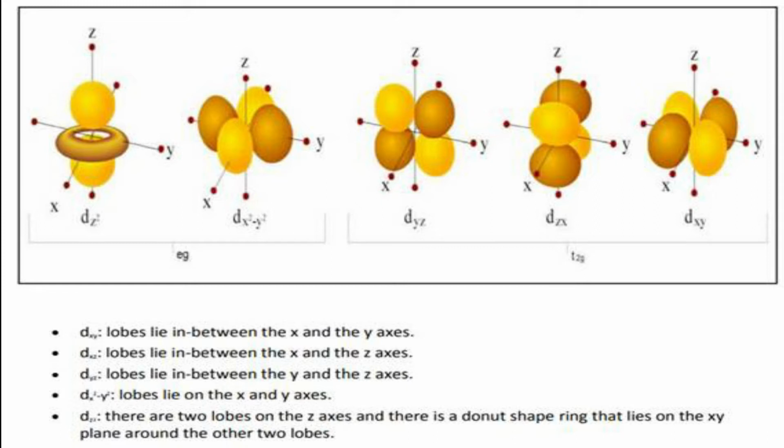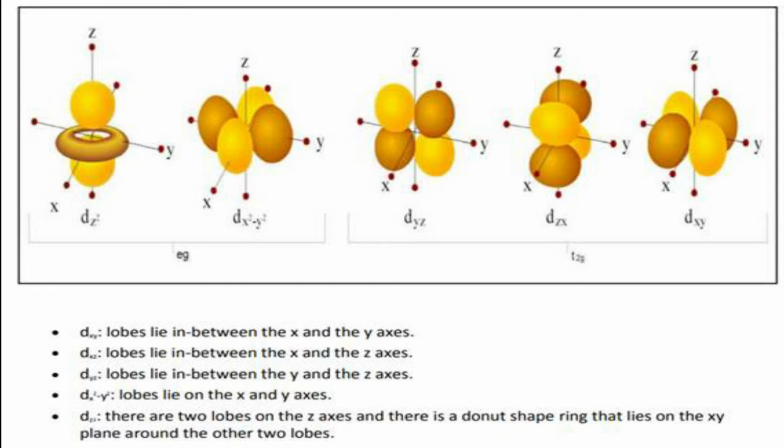The third orbital is dyz, where the lobes are perfectly in between the y and z axes. The fourth one, the dxz orbital, has lobes between the x and z axes. And the last one, the dxy orbital; here also the lobes are between x and y. From this representation you will understand that all these three come in one category: the lobes are not along the axes.